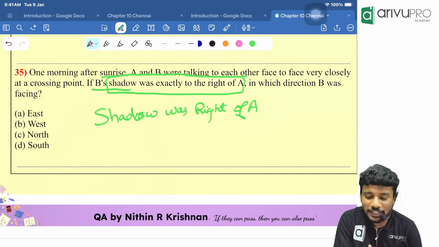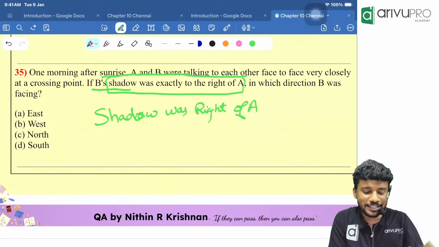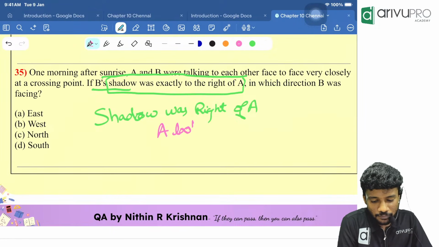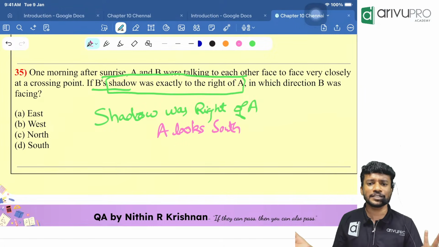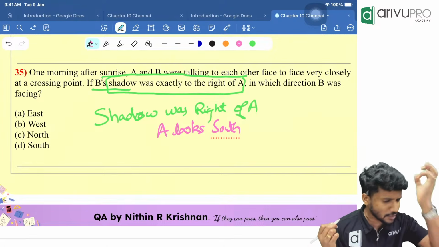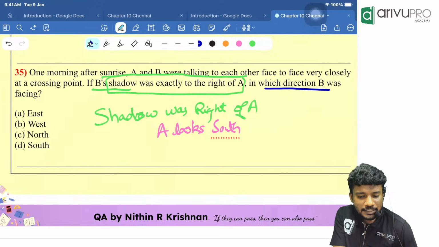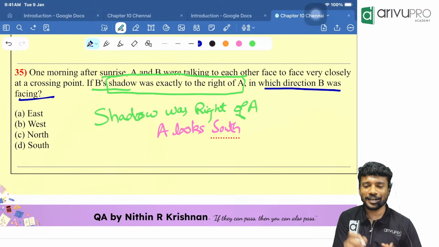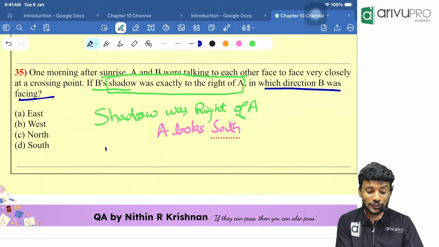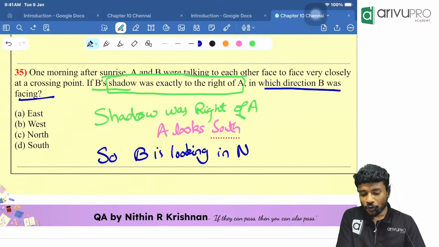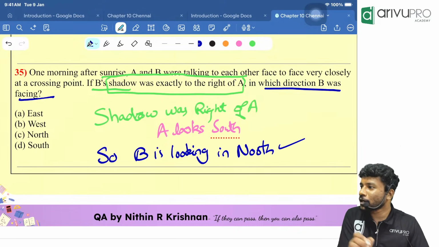Then can anyone tell me, A is looking in which direction? A looks south, because the shadow is on the right side. That means A is looking in the south. Then the question is, in which direction was B facing? They are looking opposite to each other, right? So B is looking in the north direction. Directly you are going for the answer.